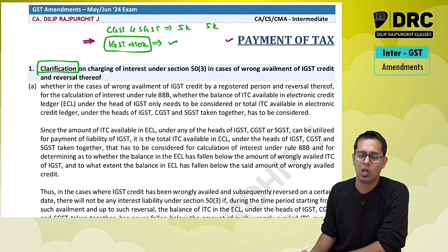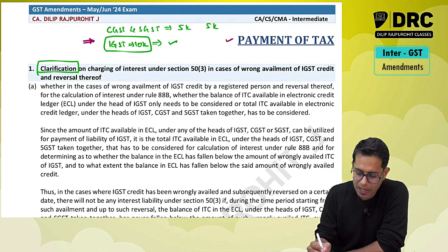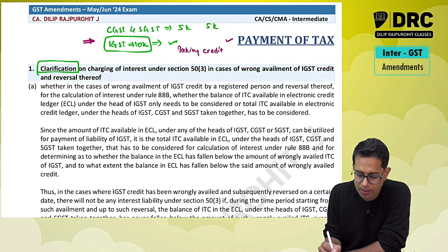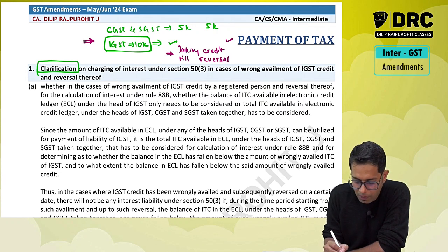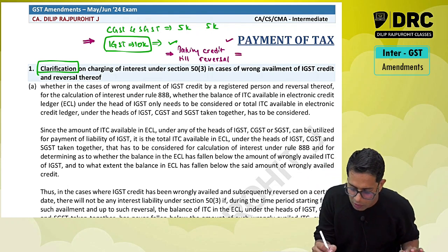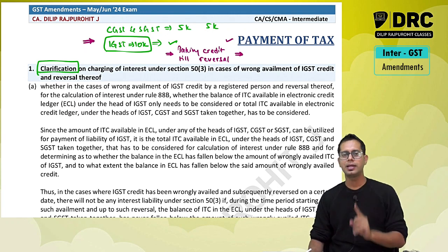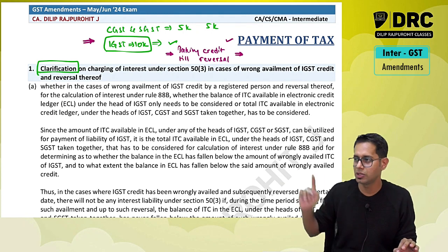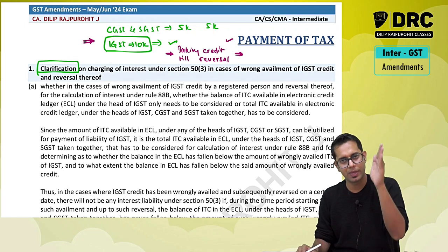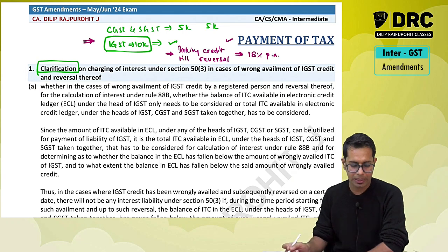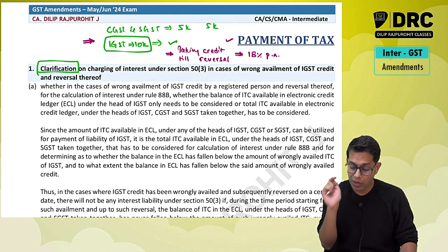So the lawmaker says, Mr. Dilip, you will have to pay interest from the date of taking the credit till the date of reversal of credit. Interest period, I hope it is clear, is from the date of taking the credit till the date of reversal of credit. At what rate, sir? At 18% per annum. Now when will I have to pay interest?